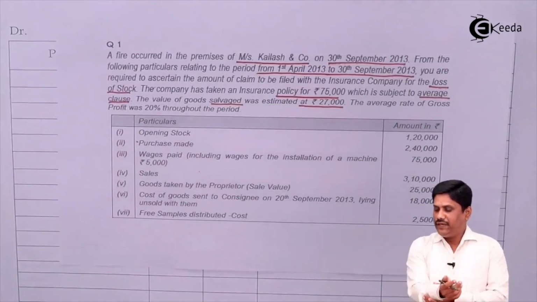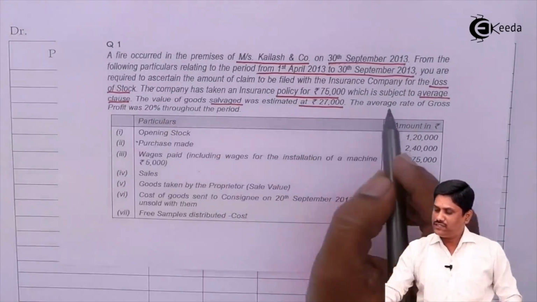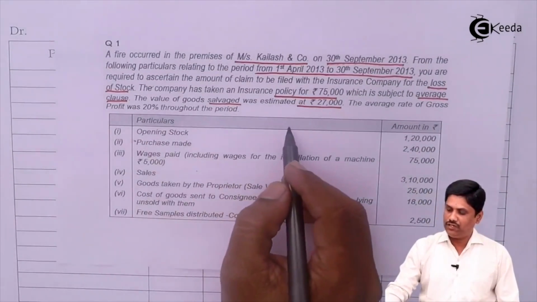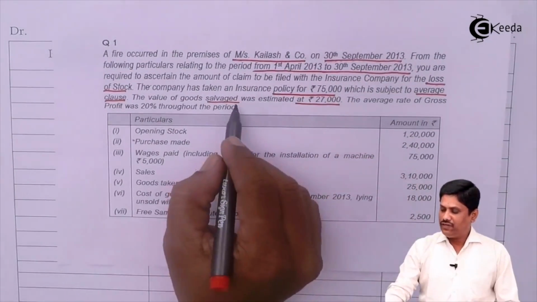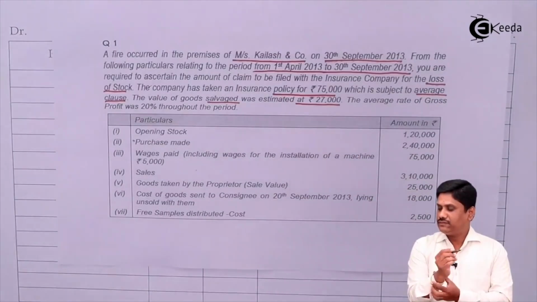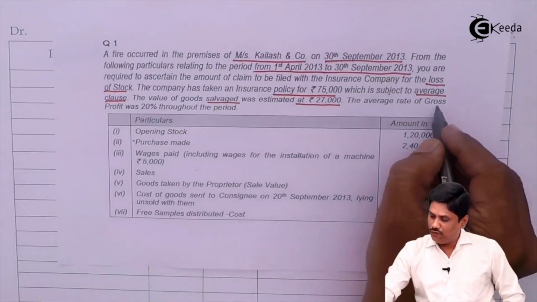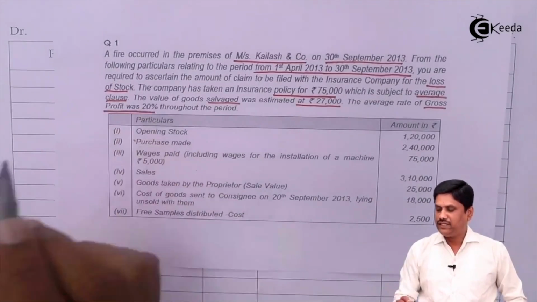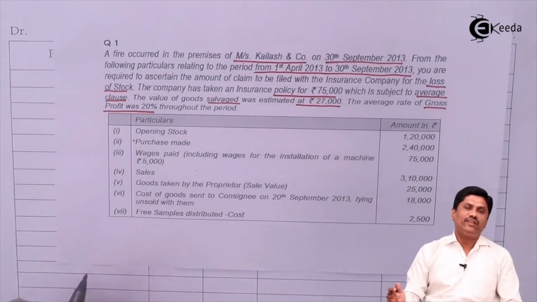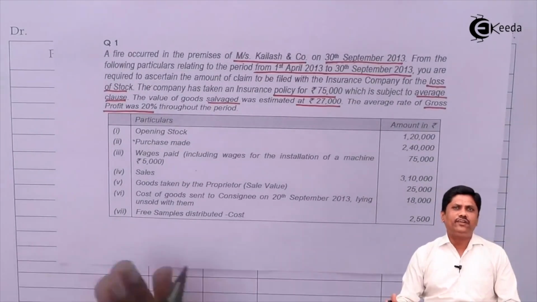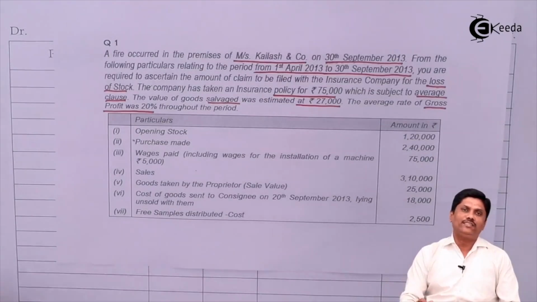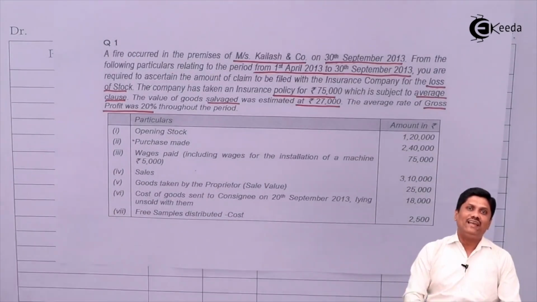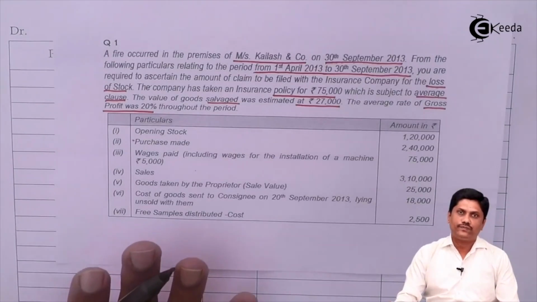okay. Company has taken the insurance policy of rupees 75,000, which is subject to an average clause. So their policy has an average clause. Salvage amount is given 27,000. Average rate of gross profit is readily given 20% throughout the period. So can I say when gross profit rate is given, we need not prepare trading account for the past period because GP rate is readily available. So I need not prepare last year's trading account.